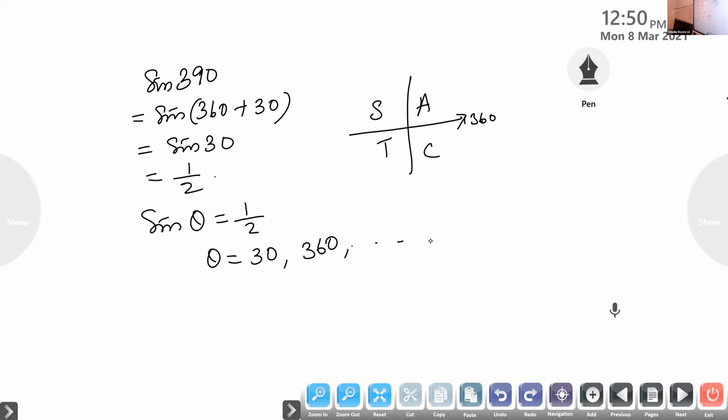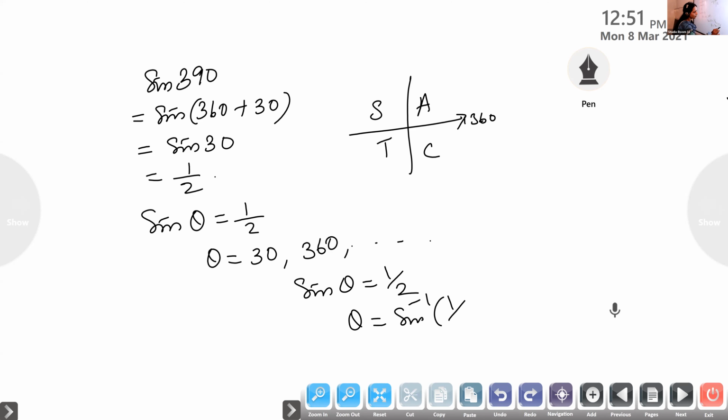What is principal value? The beginning value which we get the first time only, we call it principal value. So listen, children. Sine theta is 1 by 2. Therefore, what is theta?